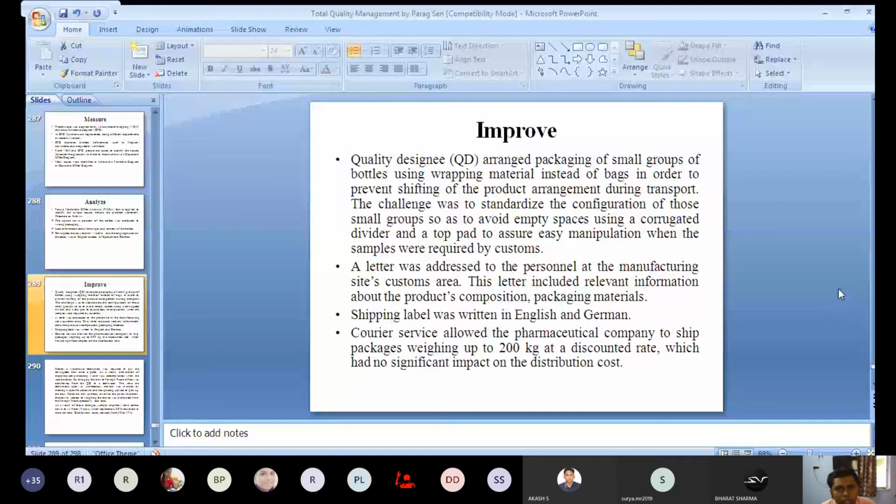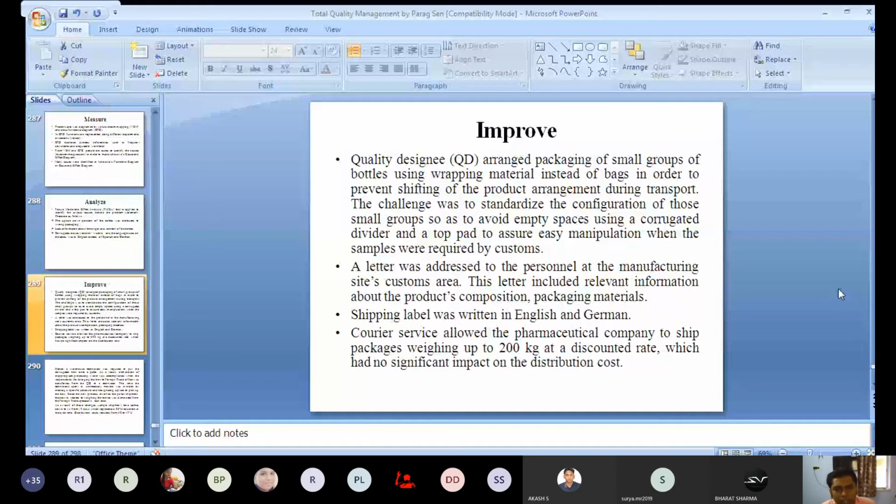So instead of the bags, they are using some wrapping material, and small groups of bottles will be wrapped by those wrapping materials. It has some challenges, but they are capable of handling those challenges because they are using some dividers in the corrugated box, and some pads also, so that the spaces can be utilized properly inside the corrugated box.